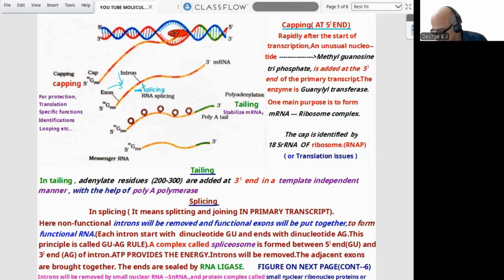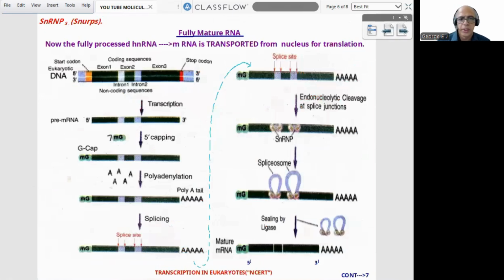Here you can find what I just told. So splicing, everything is mentioned here, including the enzyme, all aspects. I think it is clear. The diagram is also self-explainable, everything is labeled there. NCERT also labeled it, so it will be useful for us. We can proceed to the next page. This is another diagram. It may not be in the present NCERT, but in the old NCERT. That is why I put it in inverted commas here. Old NCERT. So here everything is mentioned about what splicing is.